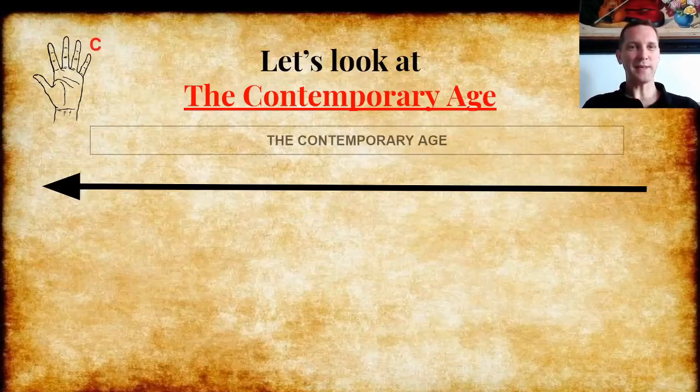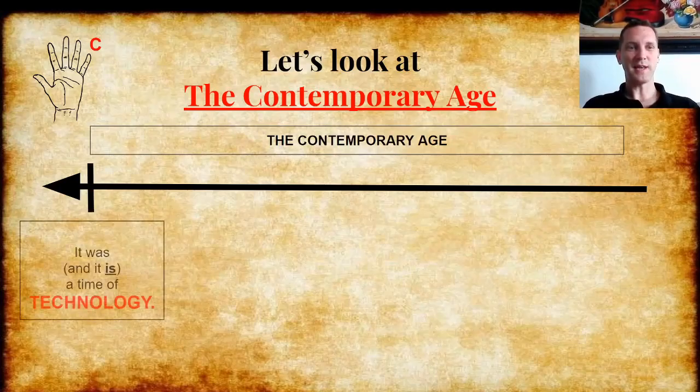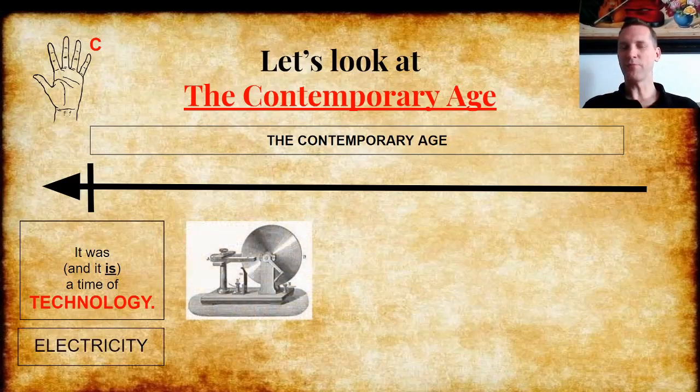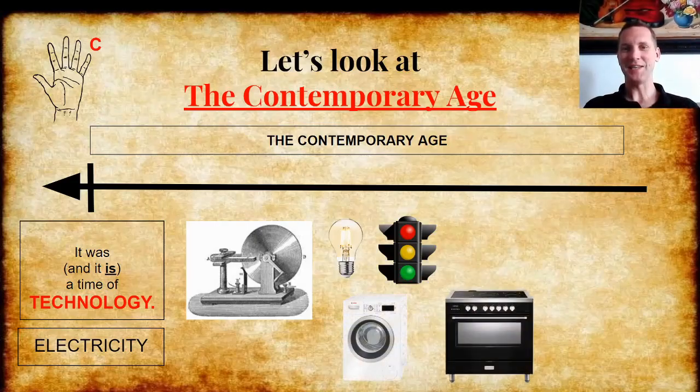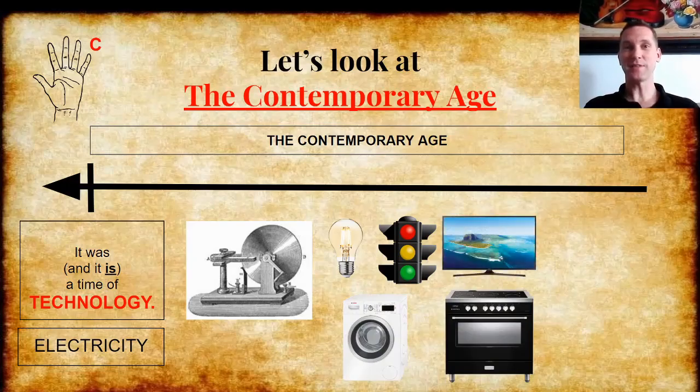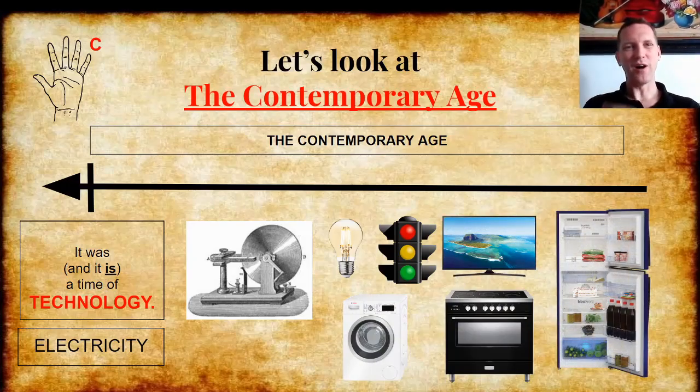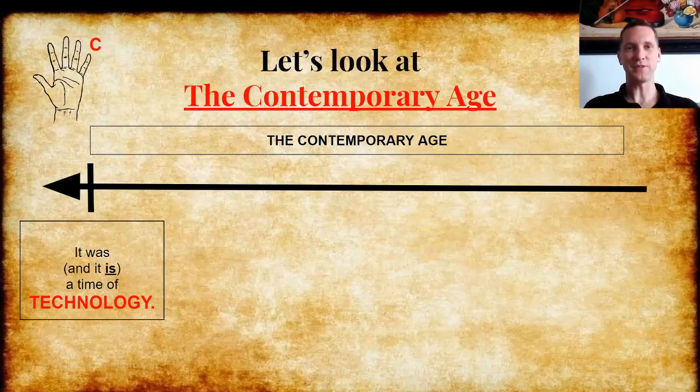Well, one more idea. The contemporary age was a time of, and it is a time of, technology. For example, think about this. In the contemporary age, this simple machine was invented. It's called a dynamo. And this made it possible to control and to use electricity. So we can have electric light in our houses, or traffic lights in the streets. Or we can have washing machines and cookers with ovens in our houses, and televisions and fridges. All of these things that we use every day are based on inventions from the contemporary age.